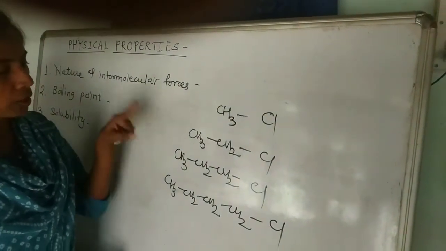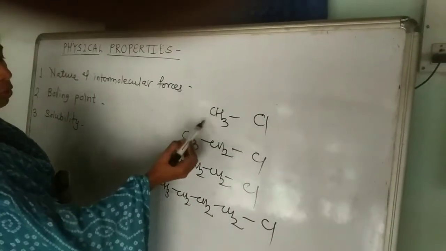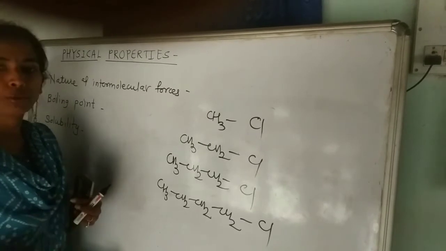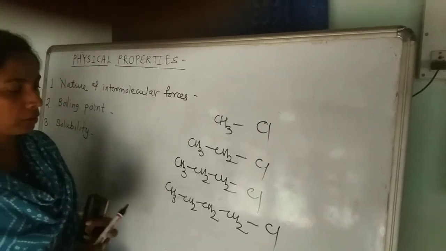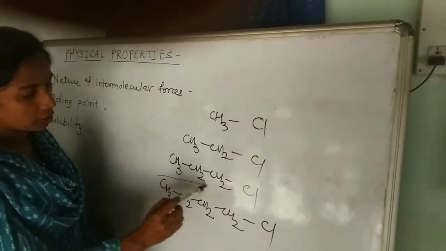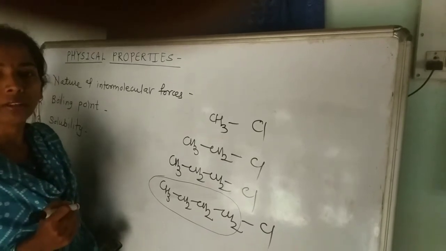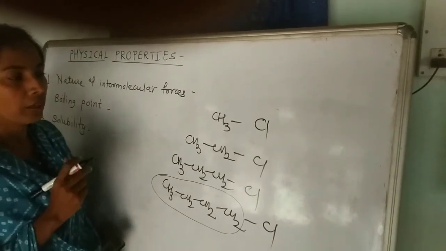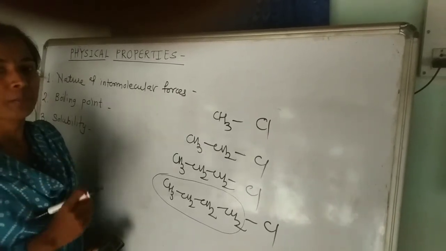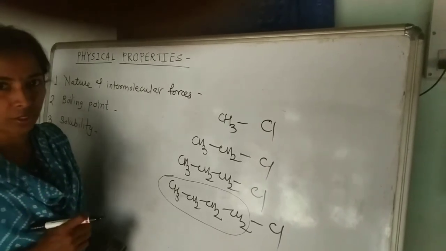But if the same halogen is there, in these compounds the halogen we have used is the same, that is chlorine, but the number of carbon atoms goes on increasing, and therefore molecular size increases, and with increasing molecular size, van der Waals force of attraction also increases. So in case of the same halogen, the compound having larger surface area or more carbons in the chain will show higher boiling point. Straight chain and branched chain compounds show different boiling points, and branched compounds show lower boiling points because of lower surface area and lower van der Waals force of attraction.